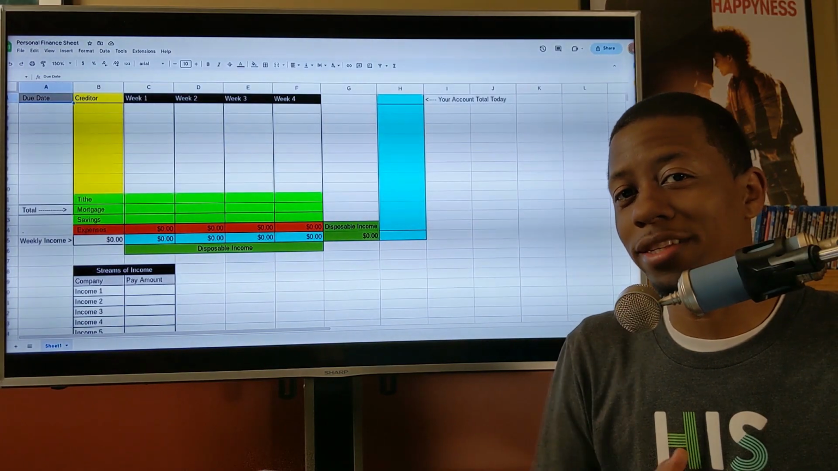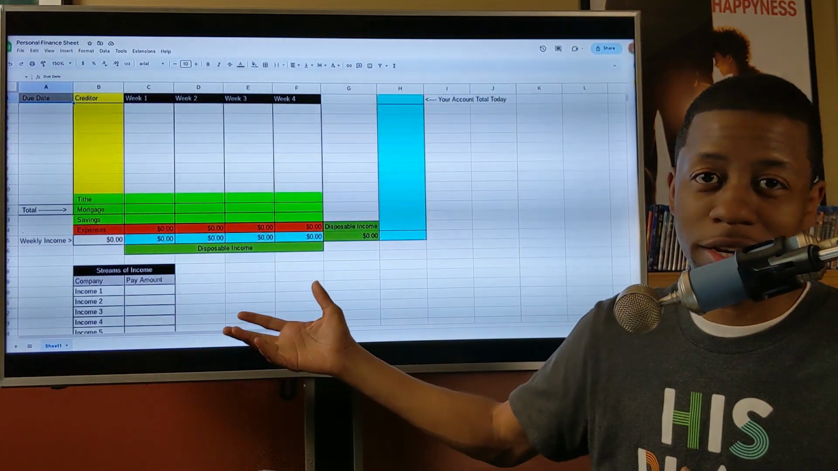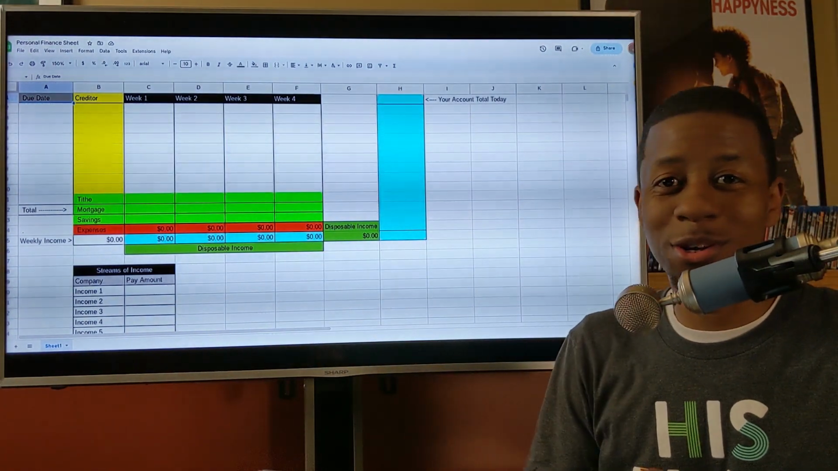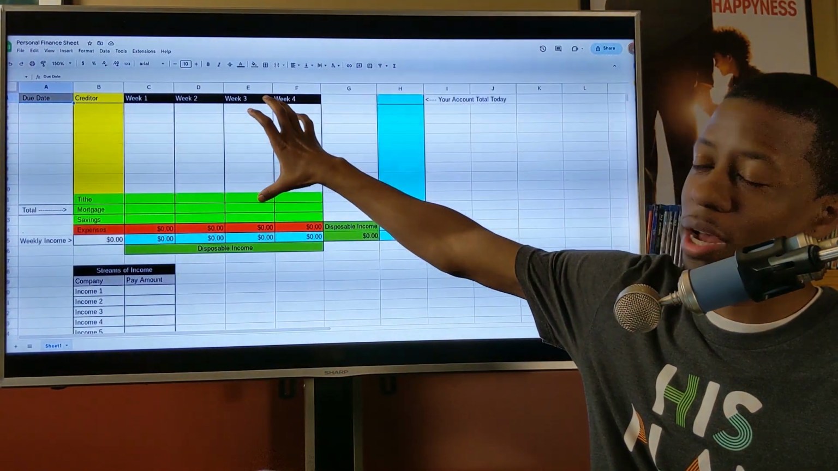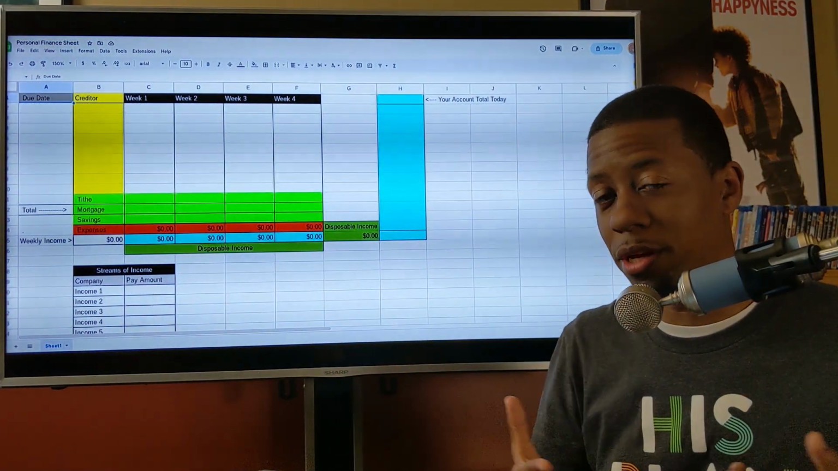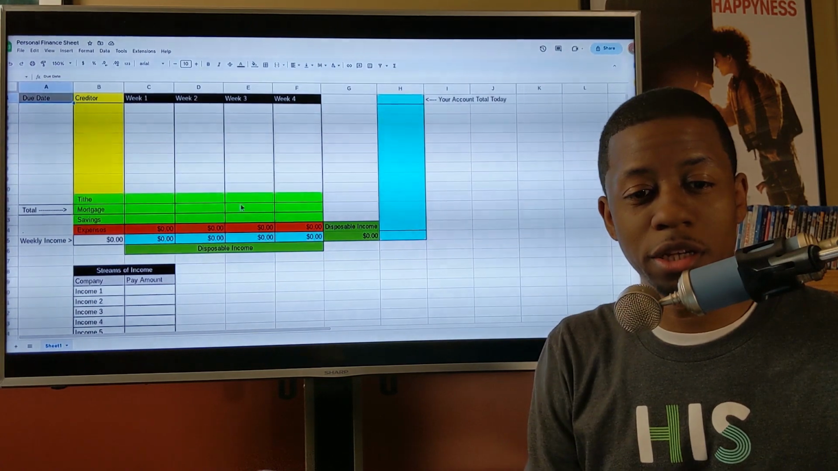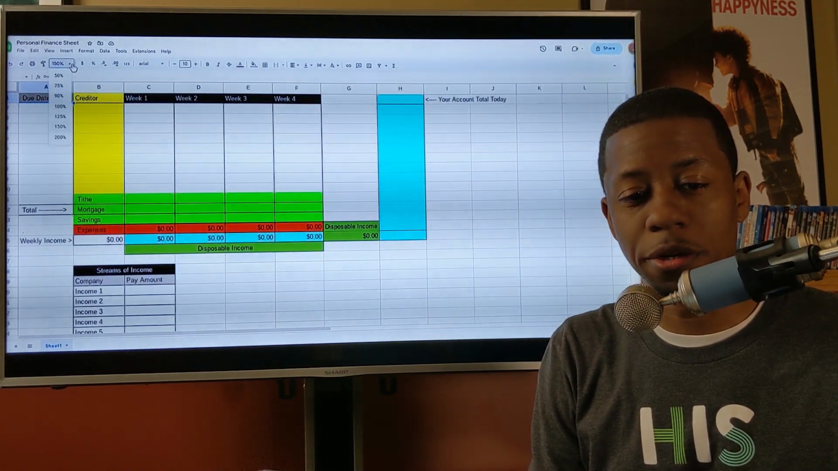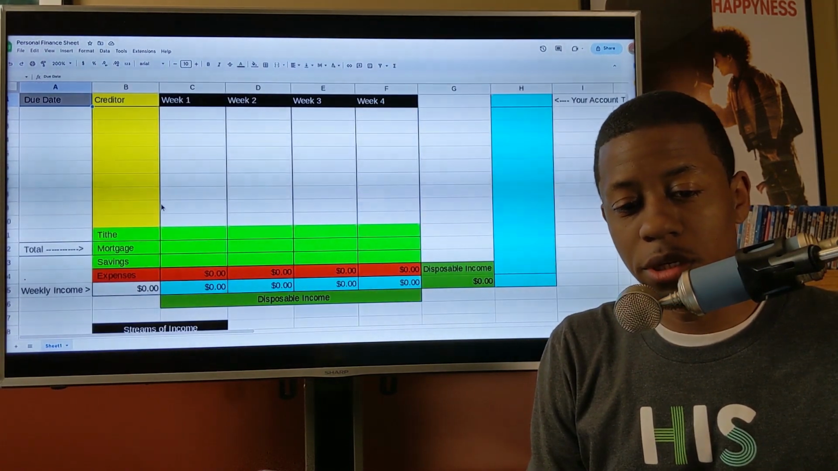All right, so we're back. This is the spreadsheet right here in all of its glory. So you'll have two different sections. Up here we'll have your expenses, and then down here we'll have the different streams of income that you have. So let's go ahead and get into it. I'll zoom in so you can see a little bit better. Zoom in and scroll down.